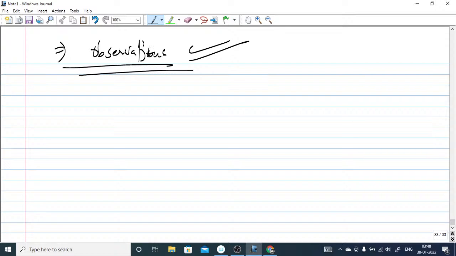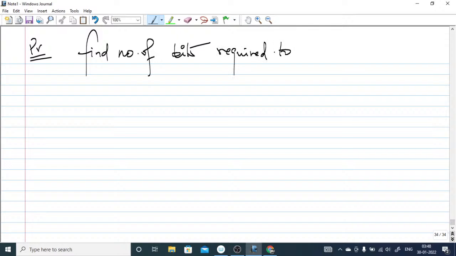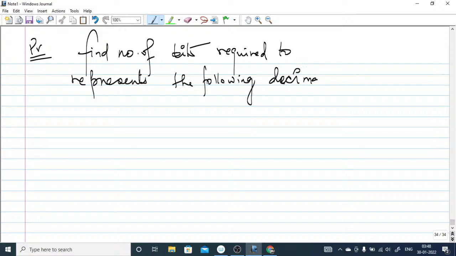So the next very important concept, which I'm going to talk about again with the help of a problem, is: find the number of bits required to represent the following decimal number in binary.